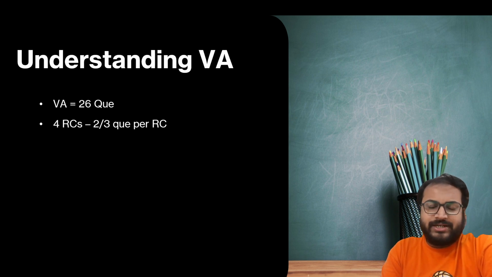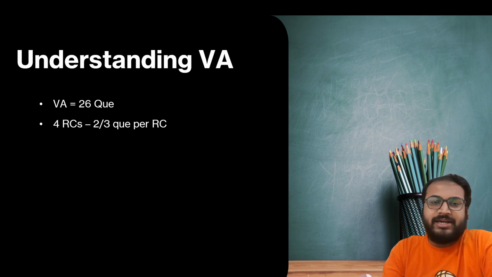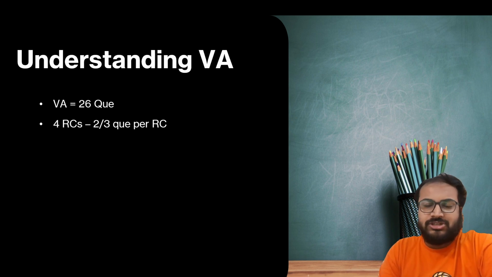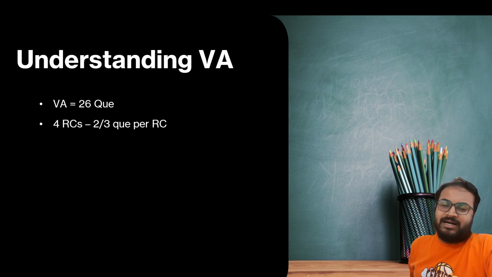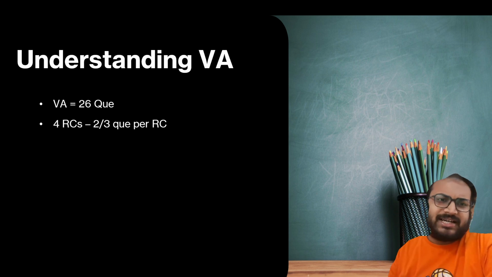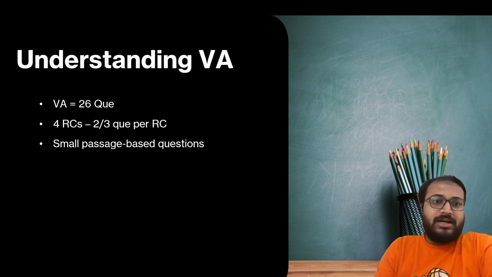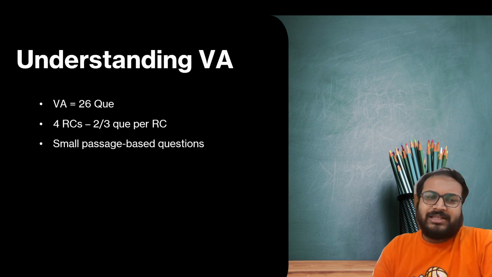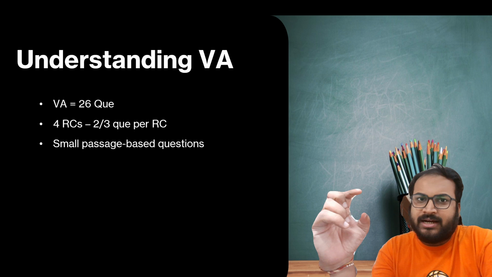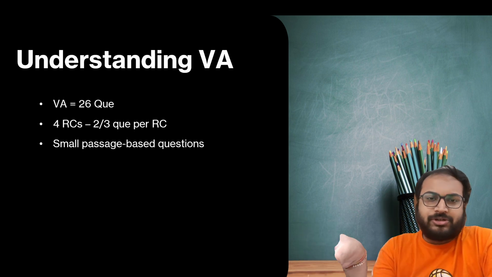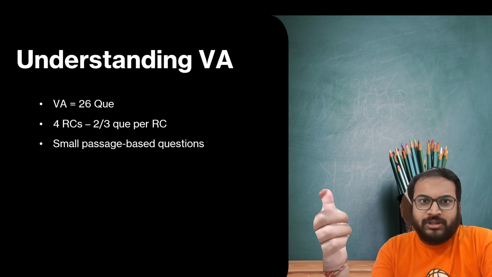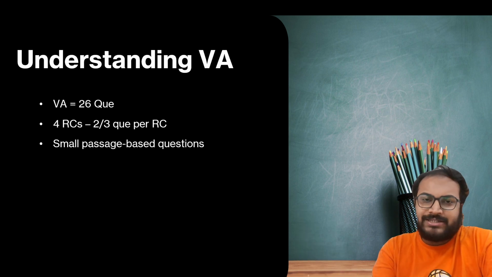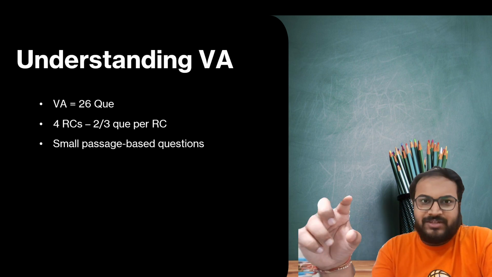There can be an increase or decrease, but unlike CAT, here there is no fixed number of questions per RC. Generally there are 2 questions and 3 questions per RC, right? Generally 2 questions are there and 1 or 2 passages have 3 questions also. This is another part: 5 RCs instead of 4 can be there. Small passage based questions are also there. Meaning they take a small part of an RC, and based on that there will be 1 question. Questions of this type are quite common. 4-5 questions you will find in the past year papers, where they give you a small paragraph.